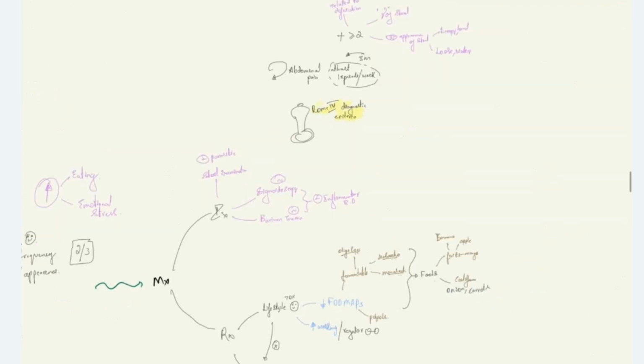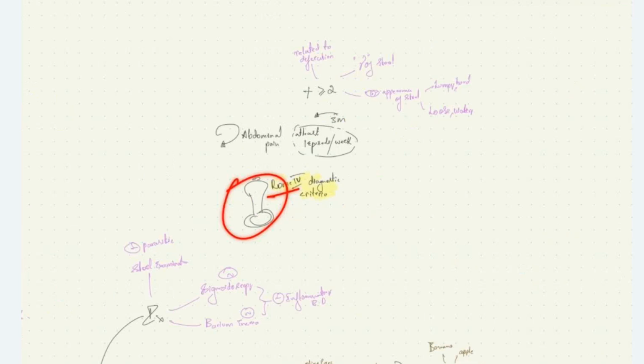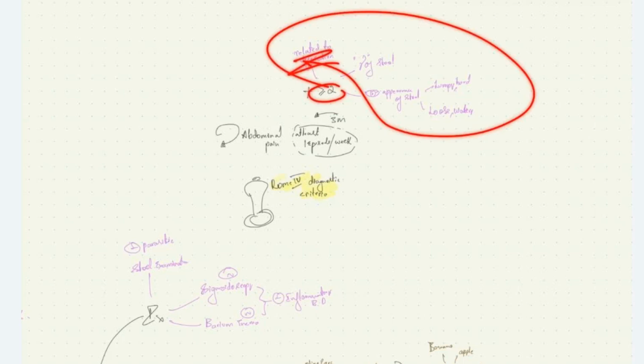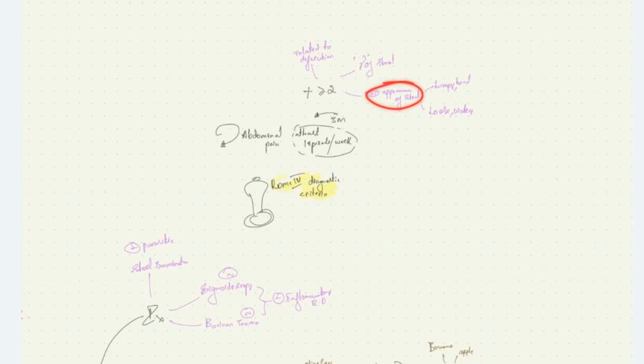The diagnostic criteria, we have Rome-4 diagnostic criteria, wherein the patient should have recurrent abdominal pain at least 1 episode per week for past 3 months. Along with that, the patient should have more than or equal to 2 of these following symptoms: related to defecation, increase or decrease in frequency of stools, and alteration in the appearance of stool.